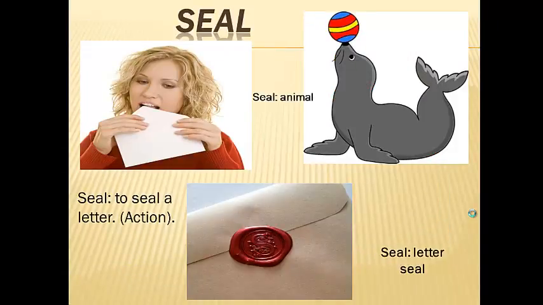Now let's continue with the word seal. Seal can refer in this case to 3 different things. Seal that is used to seal a letter, seal that is used as an action, a verb that means to seal, like sealing a letter as the lady is showing in this picture, or also the animal, as we can see in this picture at the right, is also named seal.